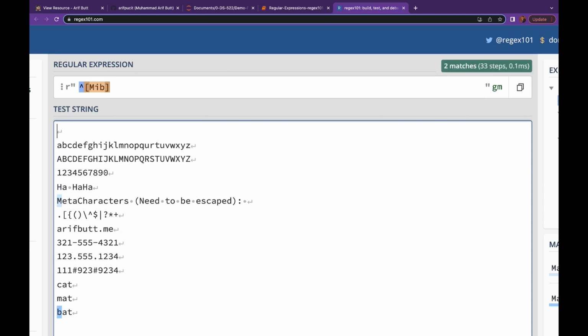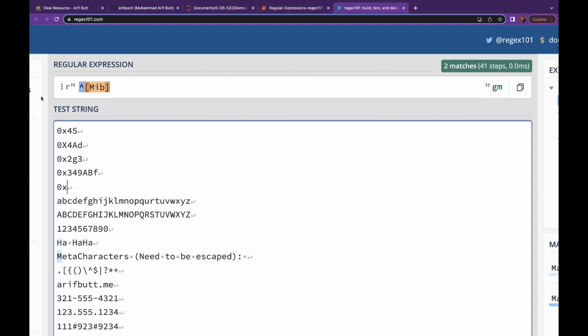Let me put them over here so that we can see them. These are the hexadecimal numbers, and a hexadecimal number is normally preceded by 0x in the beginning and followed by hex digits. There are 16 symbols that can appear in a hex number, digits 0 to 9, and lower or uppercase alphabets from A to F. So these are some of the expected hex digits, and I know that this is not a valid hex number because G is not a hex digit, and of course this is also not a valid hex digit.